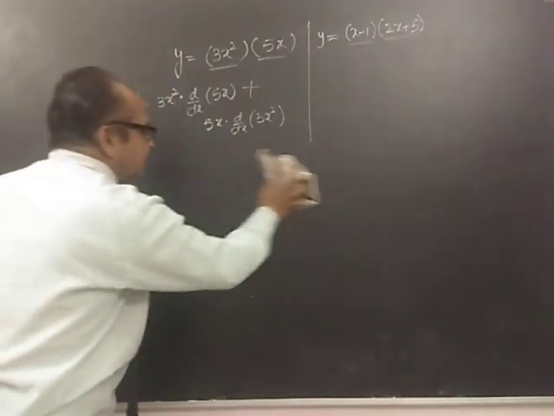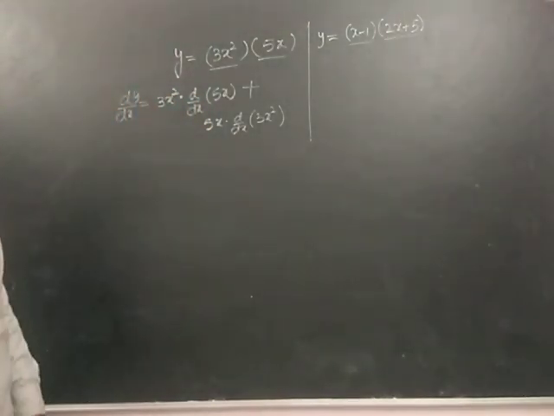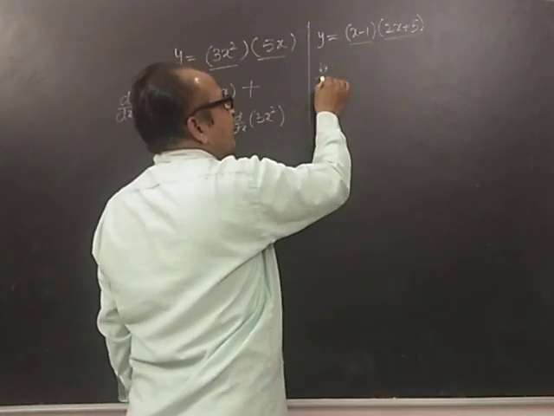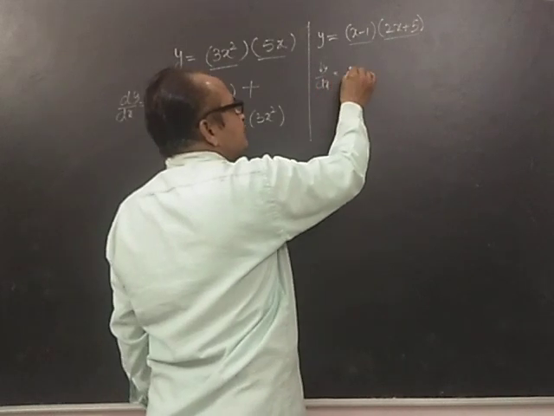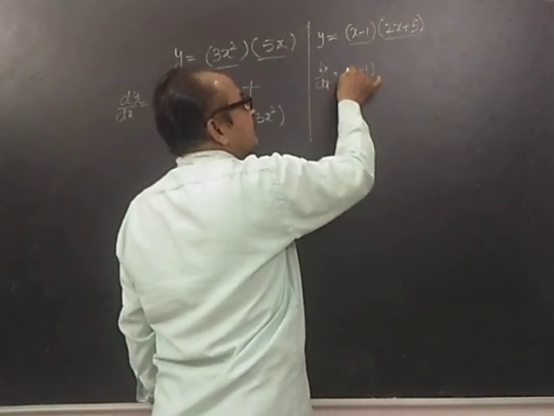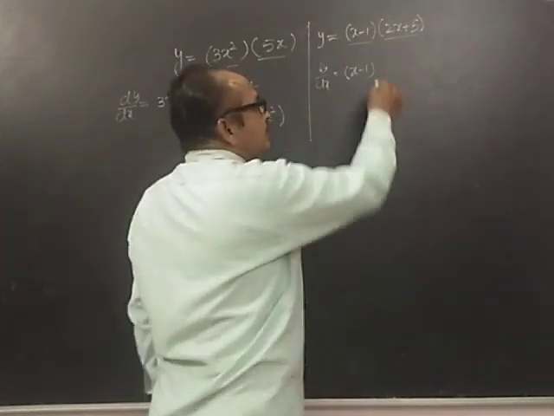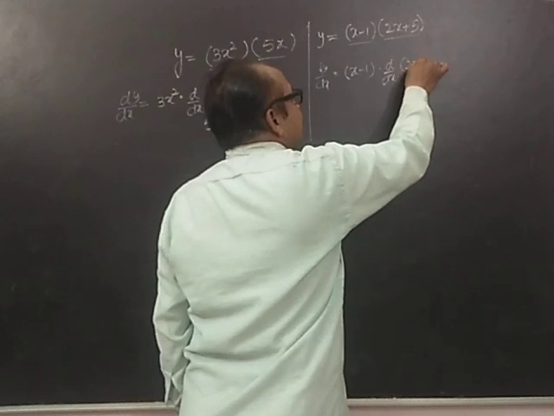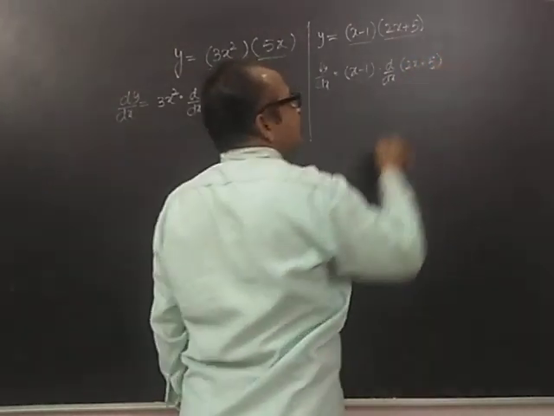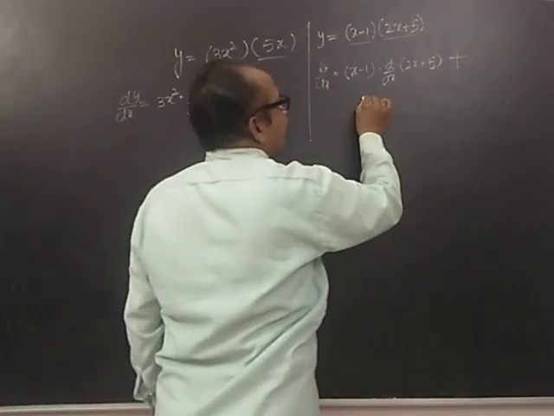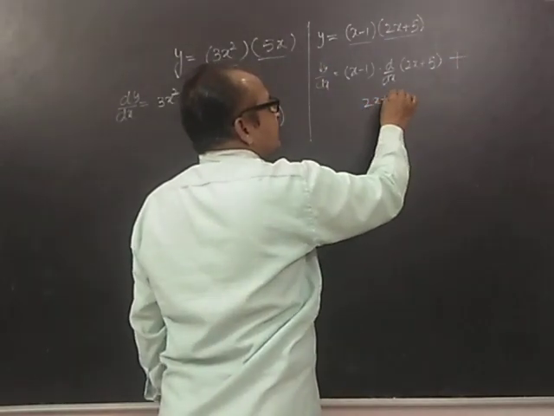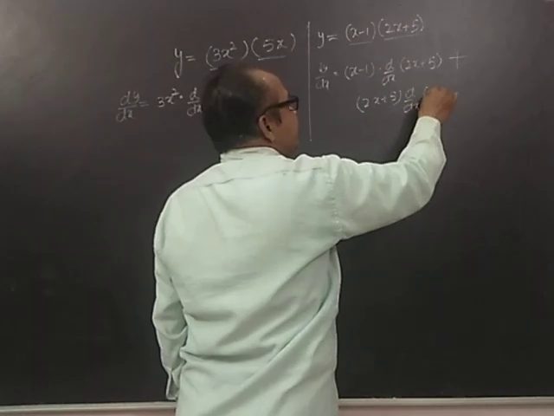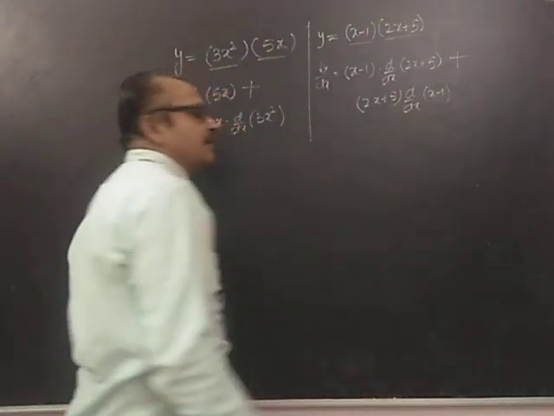This is how we have to implement this formula. इस फार्मूले को कैसे यूज करना है, this is what I have explained. Same way I will apply here. So what will be dy by dx? शाबाश. First function into d by dx of second plus second function, shabash, into d by dx of first.